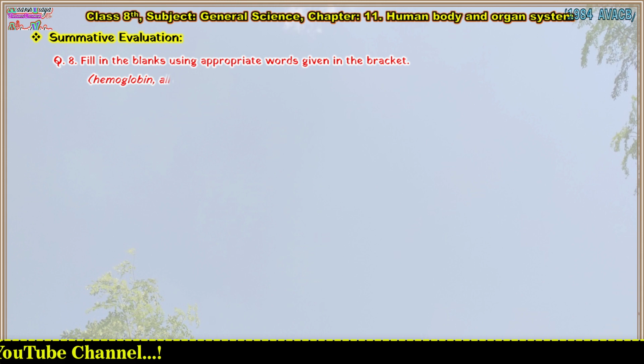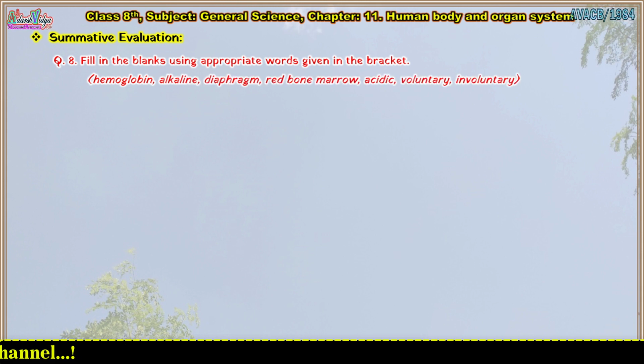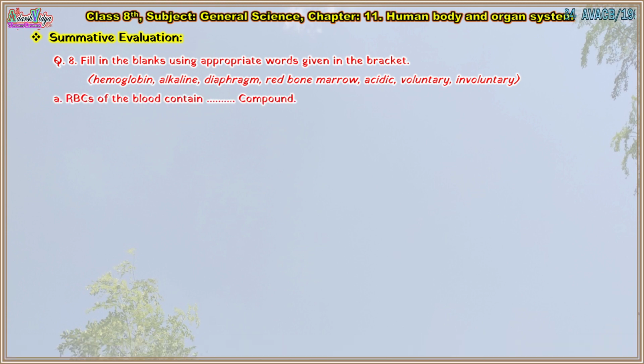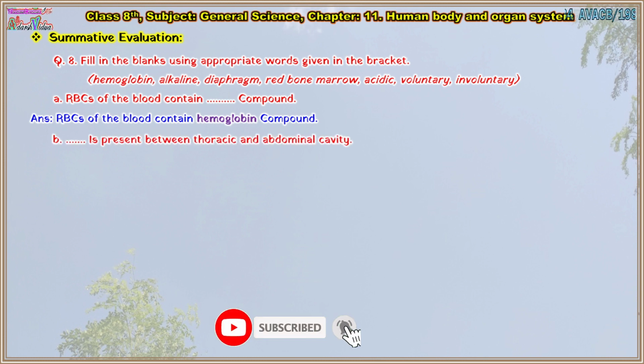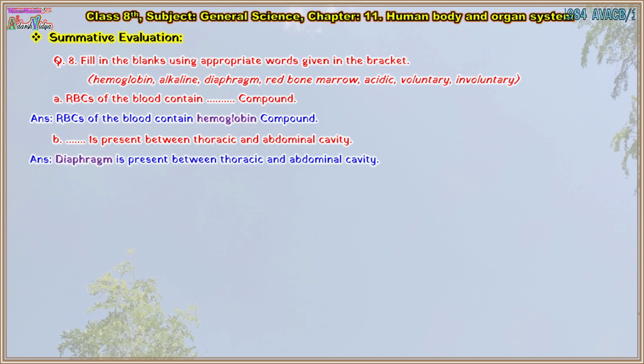Hemoglobin, alkaline, diaphragm, red bone marrow, acidic, voluntary, involuntary. First one. RBCs of the blood contain blank compound. Answer: RBCs of the blood contain hemoglobin compound. Second one. Blank is present between thoracic and abdominal cavity. Answer: Diaphragm is present between thoracic and abdominal cavity. Third one. Cardiac muscles are blank. Answer: Cardiac muscles are involuntary.